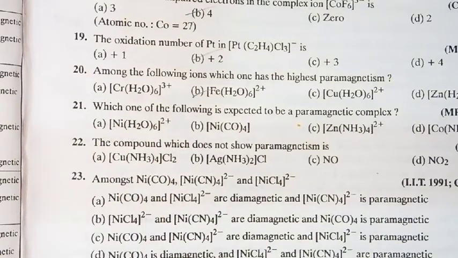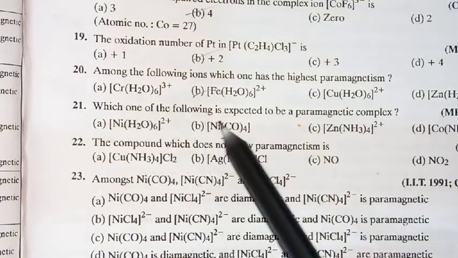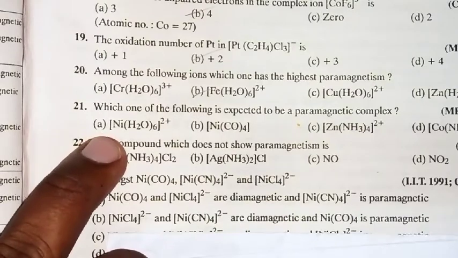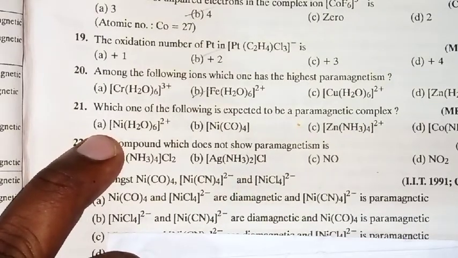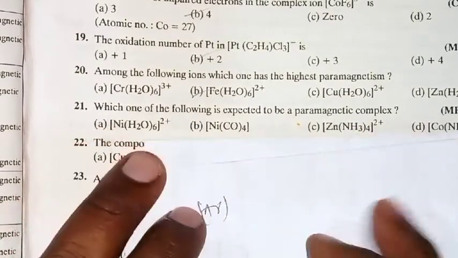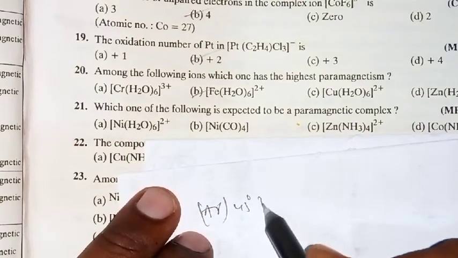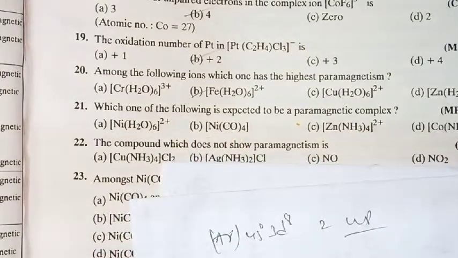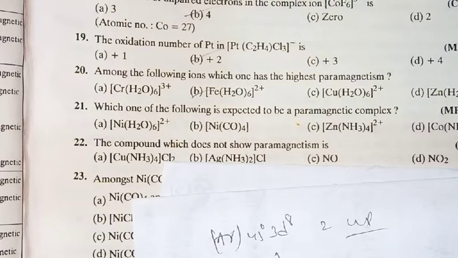Next one: which one of the following is expected to be a paramagnetic complex? Again, the same model question they asked. Here also, identify the number of unpaired electrons. In the case of nickel, Ni plus 2, if you take argon, you get argon 4s0 3d8, so you get 2 unpaired electrons. In the case of nickel carbonyl, Ni(CO)4, you know that in carbonyls the oxidation number of the metal is 0.